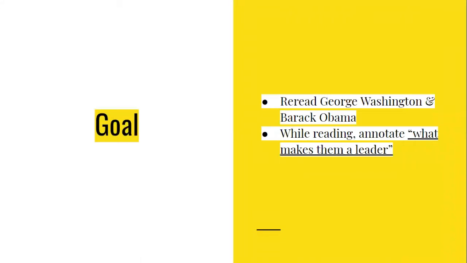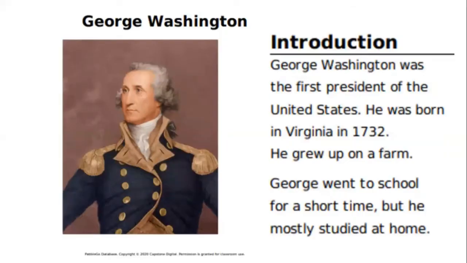Our goal for today is that we are going to reread George Washington and Barack Obama. While reading, make sure you're annotating what makes them a leader. I will annotate a couple of examples, but I will not annotate every example. Make sure that you are annotating in your own packet. Let's start with George Washington.